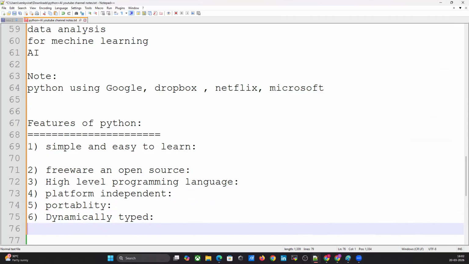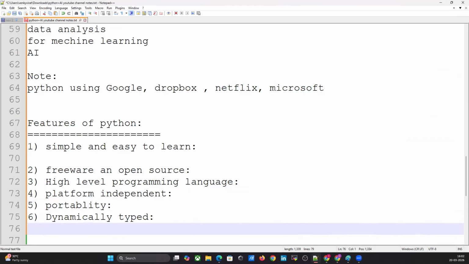But Java, C, etc. are statically typed languages because we have to provide the type at the beginning only. Int A, float B, complex C, something we have to declare before, right? The type. Here, you don't need to add any types. Based on whatever value you mention, Python will automatically take that type. That is the beauty of Python. This dynamic typing nature will provide more flexibility to the programmer.